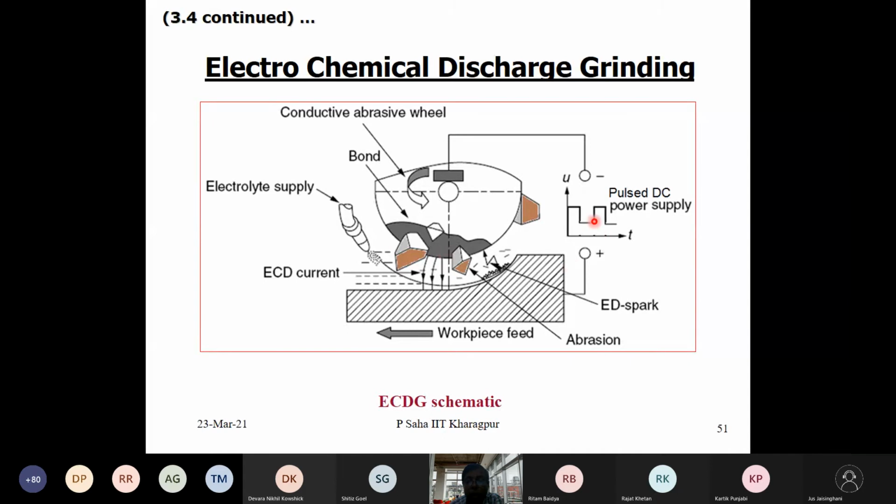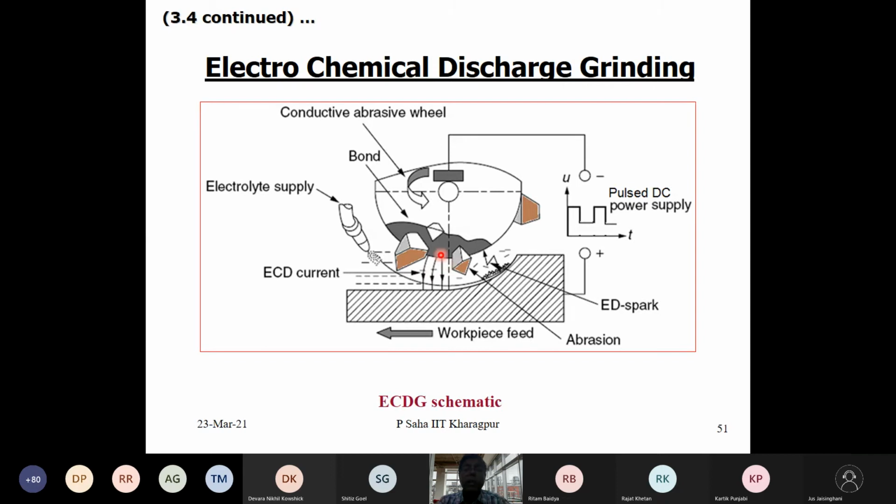But what we are doing in between is giving a very large amount of voltage, so that the gap being small and this gas blanket of hydrogen bubbles, as I explained in the last class, there will be a holding of the charge. This side will be positive charge, this side negative, and on the other side positive and negative. In between they will hold the charge just like a capacitor.